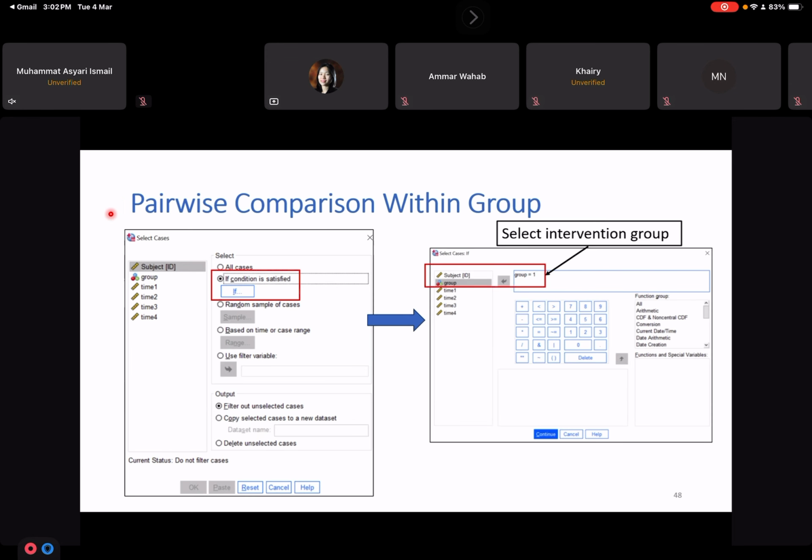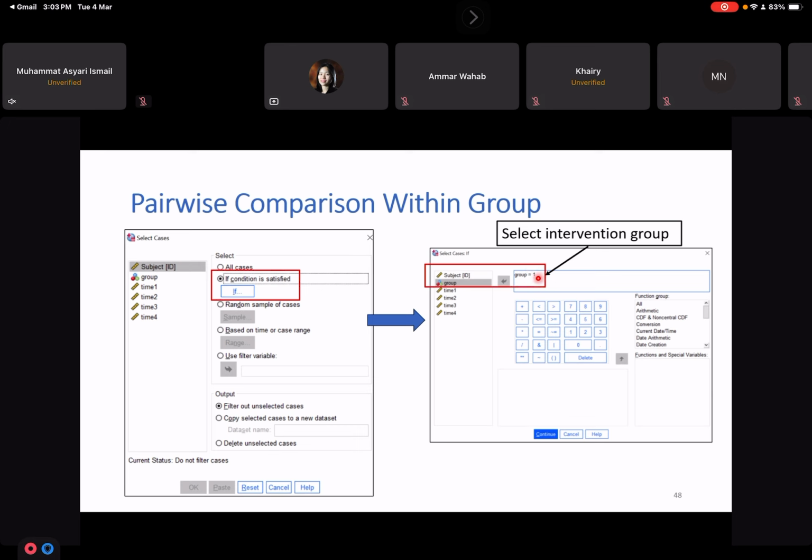In SPSS we can use select cases. We want to do the analysis for group 1 only, the intervention group. So go to select cases, choose "if condition is satisfied," and click if. Then select group, move it here, and choose equal to 1.